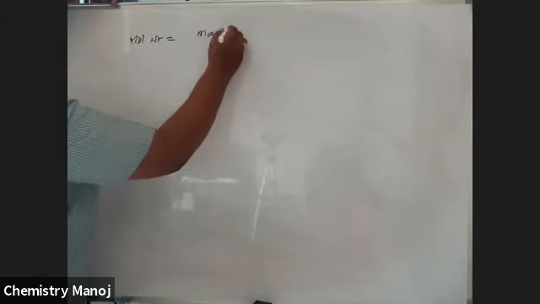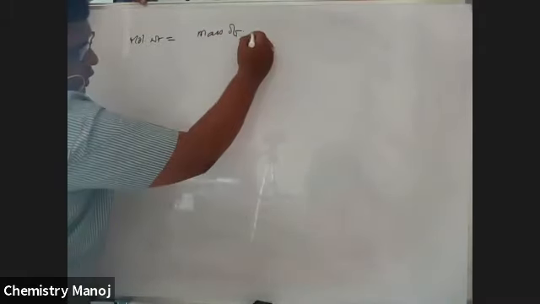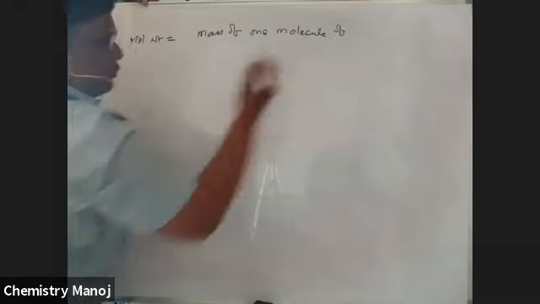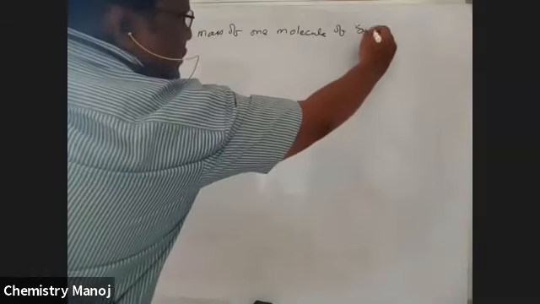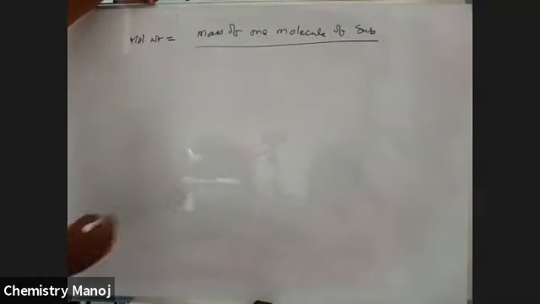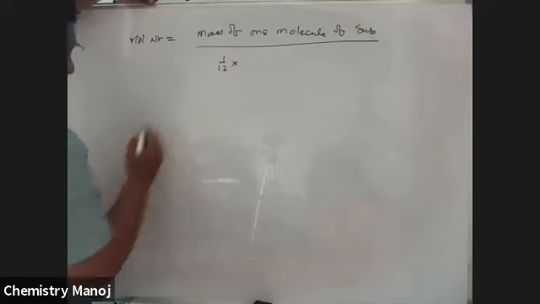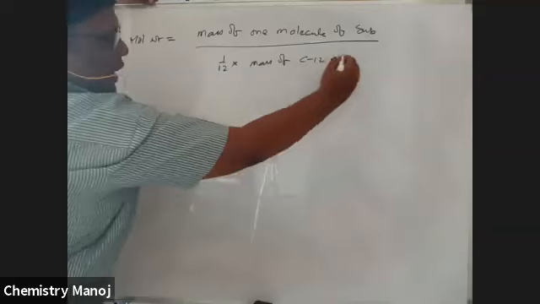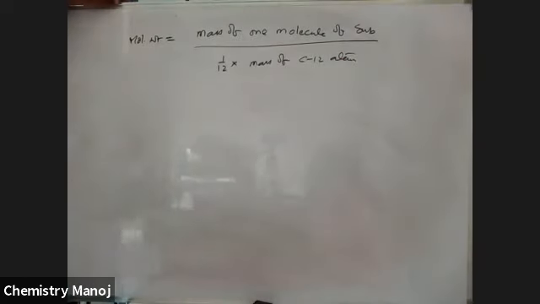So molecular weight is equal to the mass of one molecule of the substance divided by 1/12 into the mass of C12 atom.